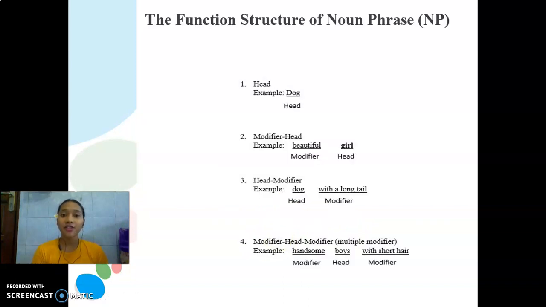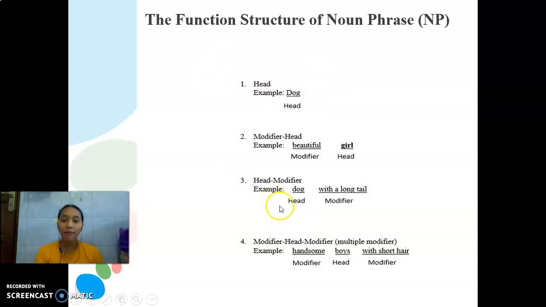Next is the function structure of noun phrase. First, head. The example of head is dog. The second is modifier head. The example of modifier head is beautiful girl, and the girl in here is the head. Beautiful in here is modifier. Head modifier.